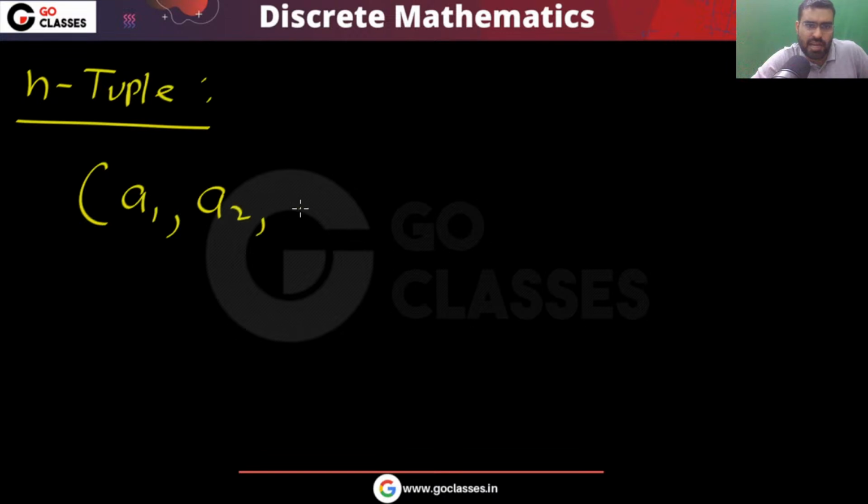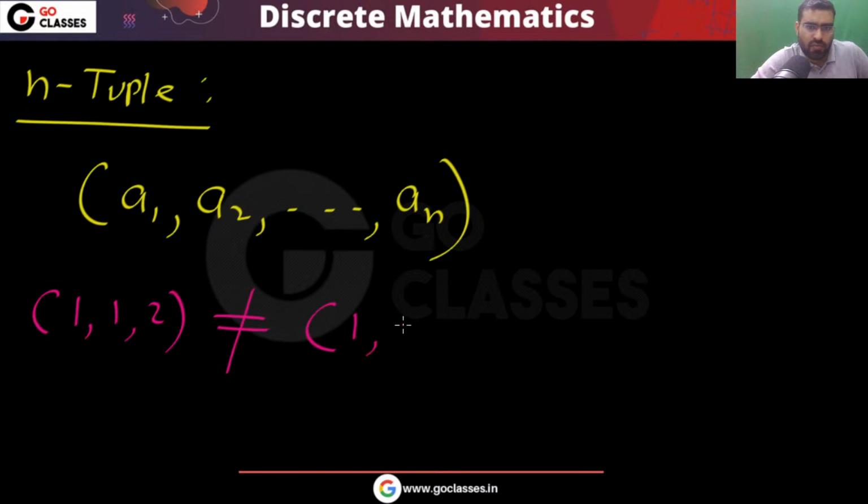What is an n tuple? An n tuple is something like this. You have a total of n elements. Remember, they can be same or different. For example, you can notice that 1 1 2 is different from 1 comma 2. Remember, this is also different from 1 comma 2 comma 1.